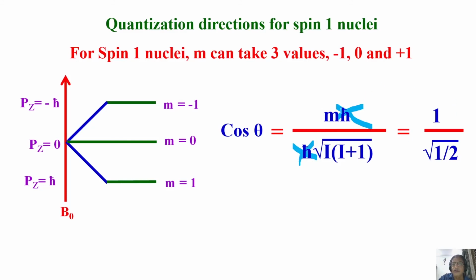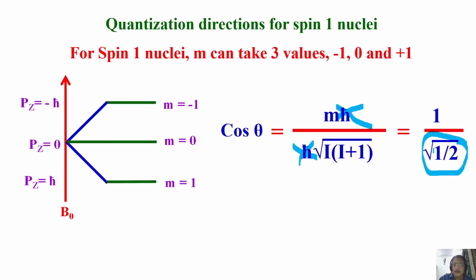You are left with m, which is 1, I into I plus 1, which is half into half plus 1. Okay. Half into half plus 1. Half plus 1 is 3 by 4. Oh, so there is some mistake I made here. Okay, so you can find out. So this should be 3 by 4. Okay, there is a mistake.